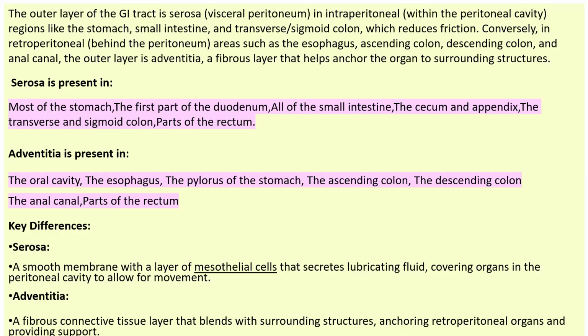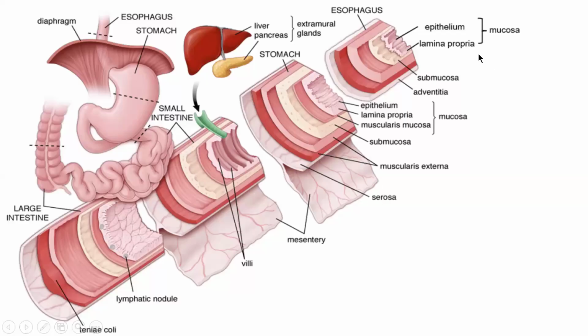Serosa is formed of a smooth membrane with a layer of mesothelial cells that secretes lubricating fluids, covering organs in the peritoneal cavity, which allows them to move. Adventitia is a fibrous connective tissue layer that blends with surrounding structures, helps in anchoring or connecting, supports retroperitoneal organs, and provides connection.